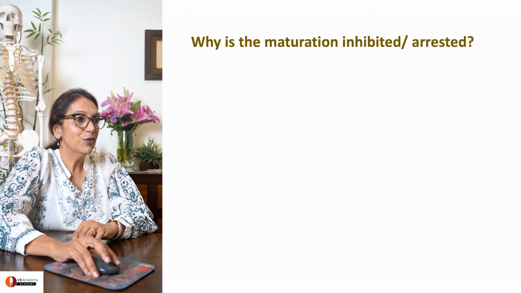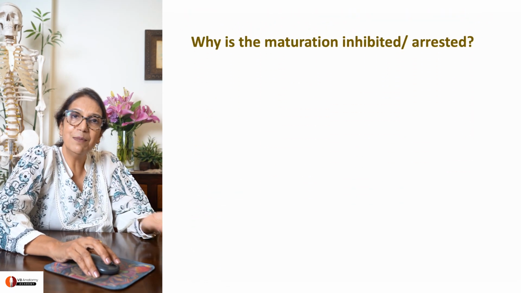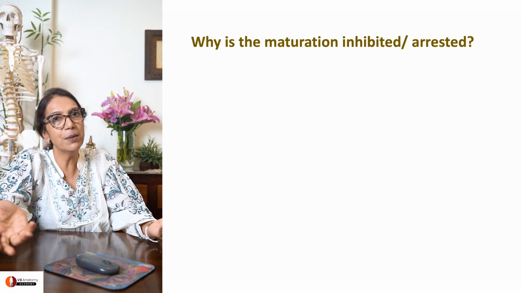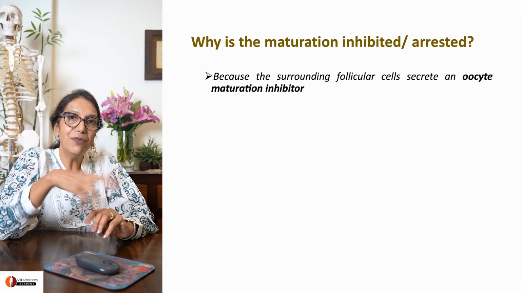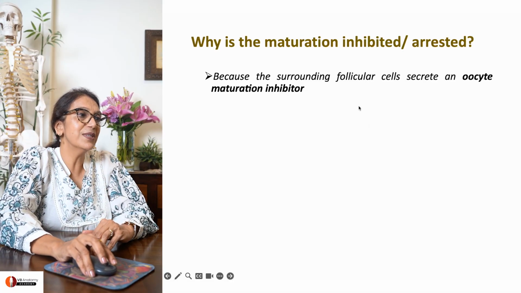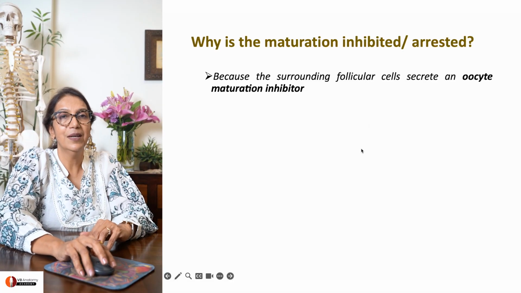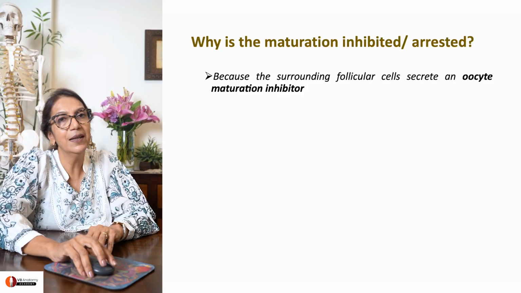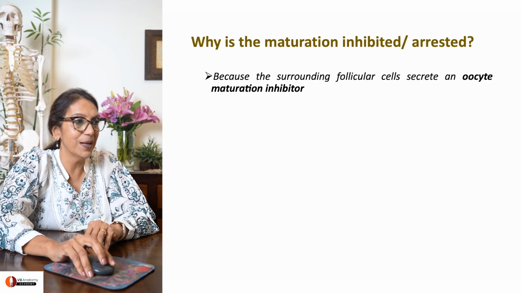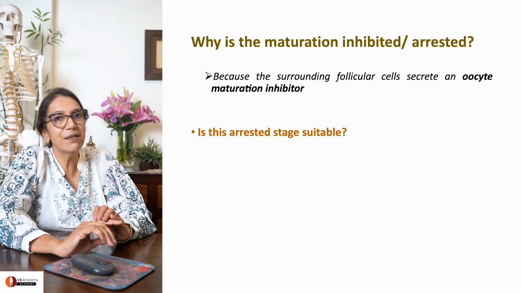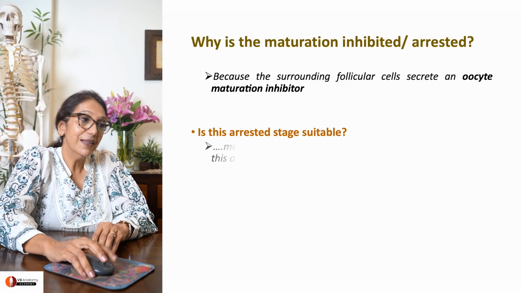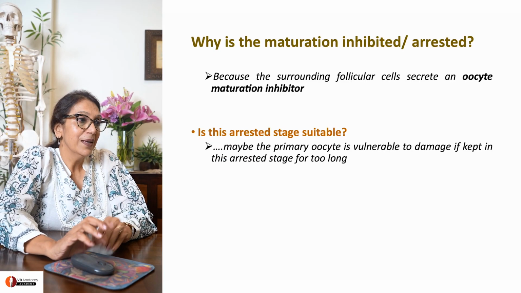So, what is the maturation? Why is the maturation inhibited? Why is it not completing meiosis 1? Because the surrounding follicular cells are secreting an oocyte maturation inhibitor. They are actively inhibiting the completion of meiosis 1. Is this arrest really okay? Are we okay with this? Is it all right? It's a good question actually.